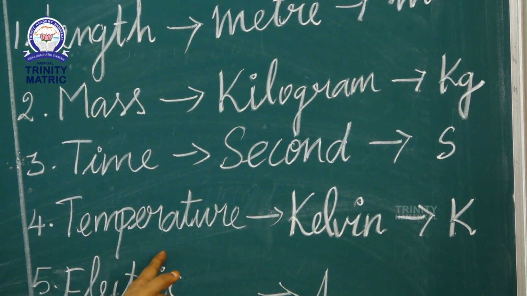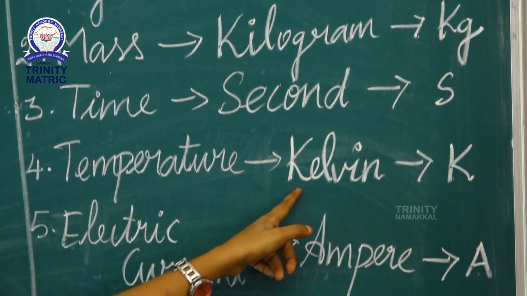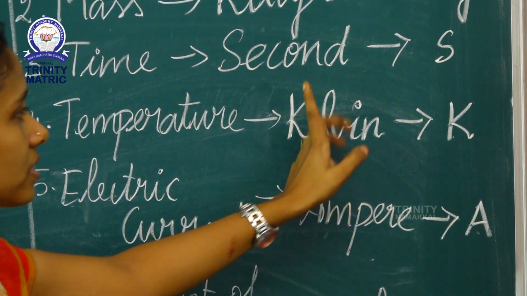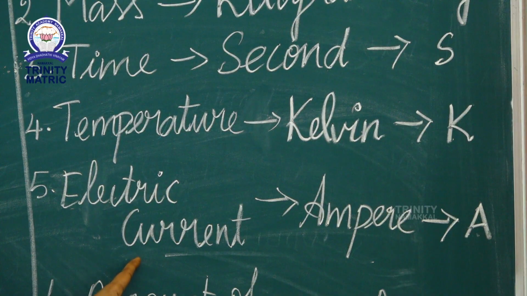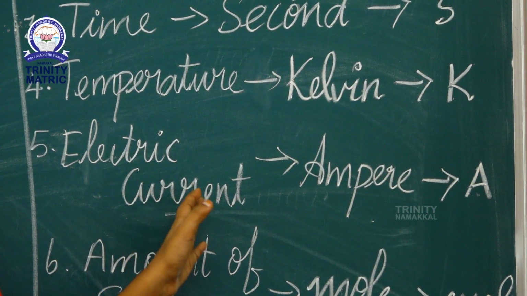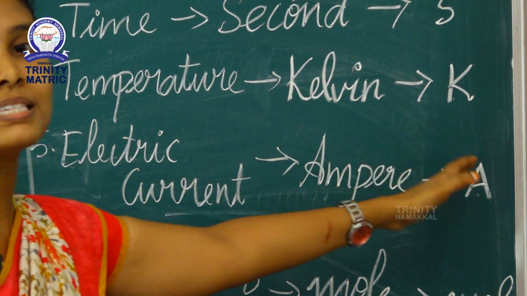Fourth quantity is temperature. The unit of temperature is Kelvin, and the Kelvin symbol is K. Fifth quantity is electric current, and the unit of electric current is ampere. The symbol is A.